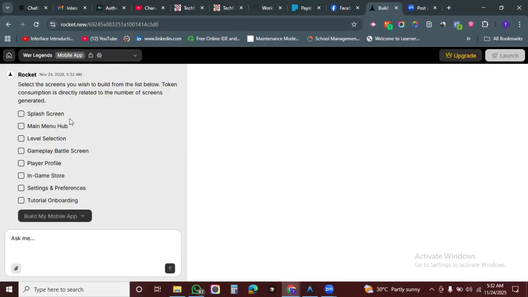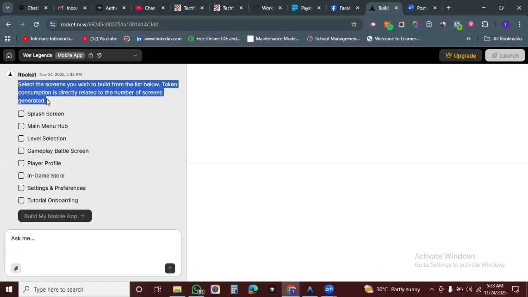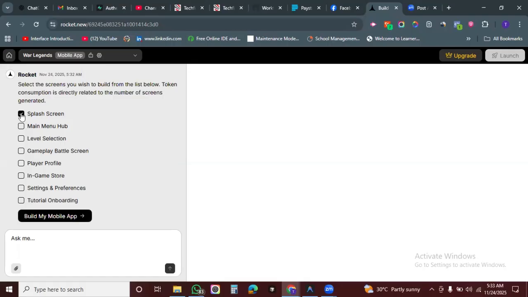But when we come to using platforms like Cursor, Augment Code, Anti-Gravity, we can build React Native, we can build Flutter, we can even build native applications, with programming languages like Kotlin. We can use Objective-C to build it. We'll get to that. But in this particular tutorial, we are building with Flutter. Now it's giving us options to choose the screens that we want to build. All right. So we are, of course, the splash screen.